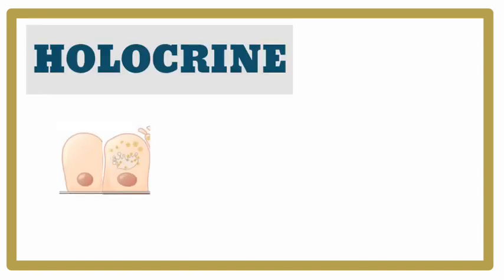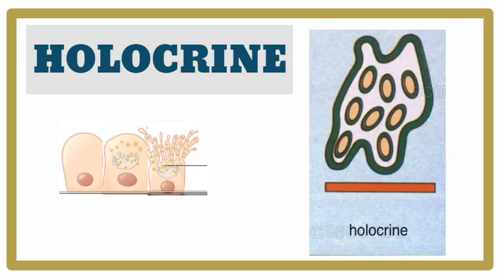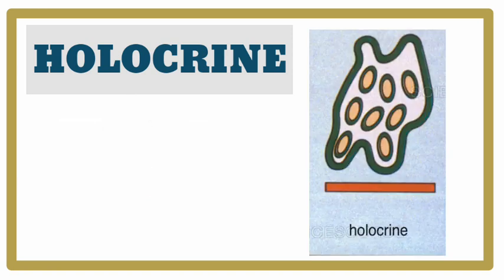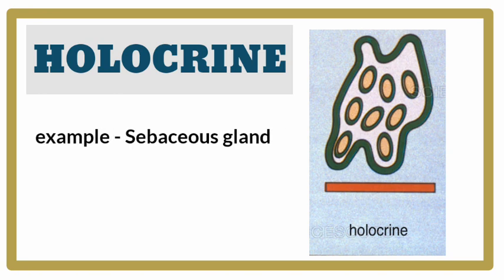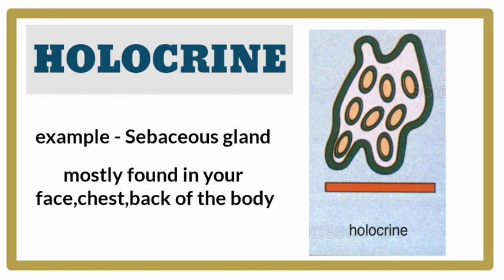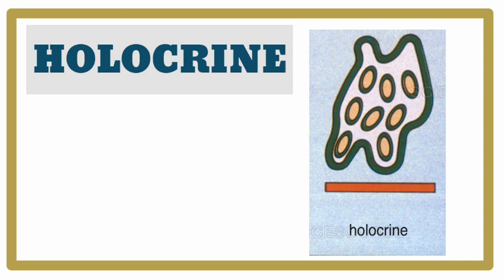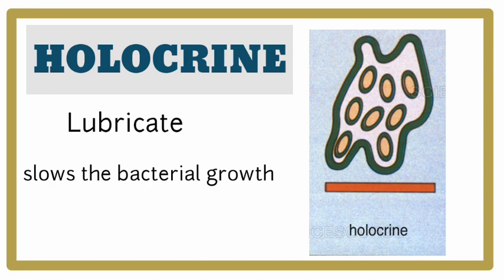In holocrine gland, the entire cell disintegrates, the entire cell will break down to release the product. The sebaceous gland is a holocrine type gland. Holocrine gland is mostly found in your face, chest and back of your body. This holocrine gland lubricates our skin and slows the bacterial growth. It makes it difficult for the bacteria to move around and divide.